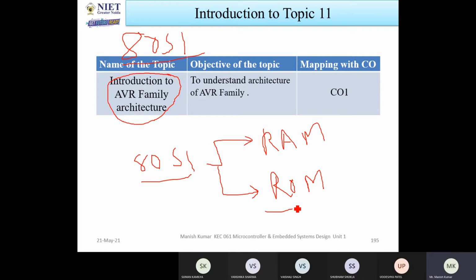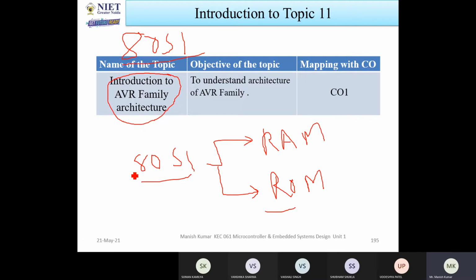But in the previous microcontrollers, no facilities are available to put in external RAM or external ROM. That's why this AVR family architecture is very important, since this is the first microcontroller to use on-chip flash memory for program memory or program storage.